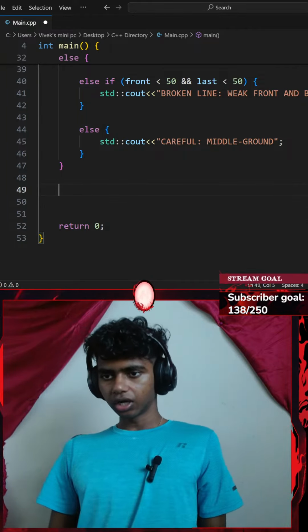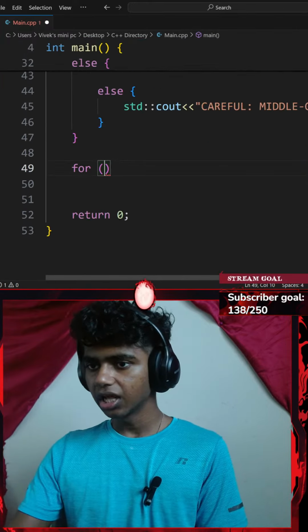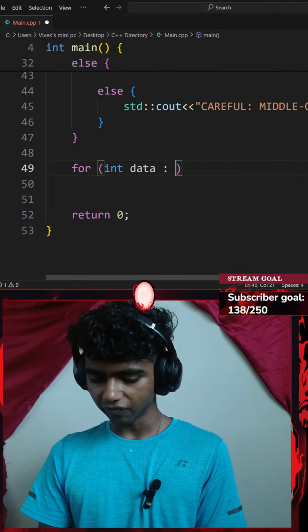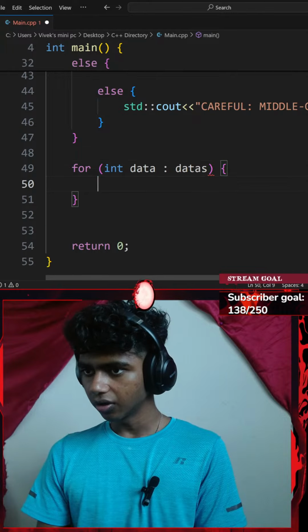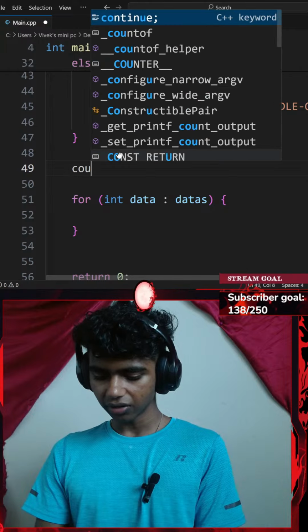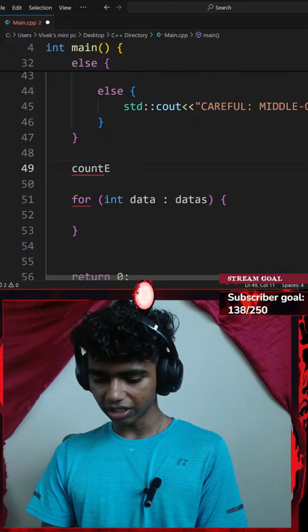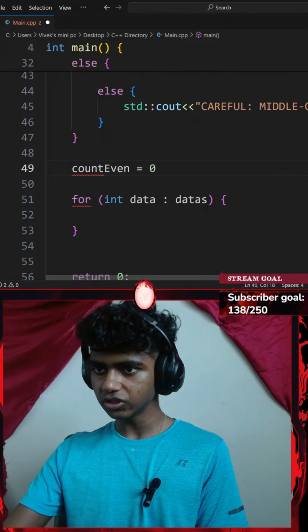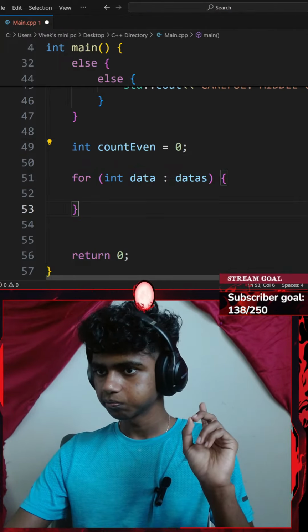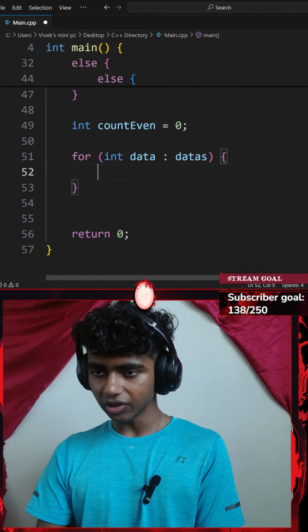Okay, so let's see. I had to check if something is even. So I'll go with for a pair of parentheses. Let's go with something like for every integer of data in my vector of datas. I'm going to be adding a variable as well, honestly. I'll go with something like count even. I'll set that equal to 0 by default, add a semicolon. This is going to be an integer. There we go.